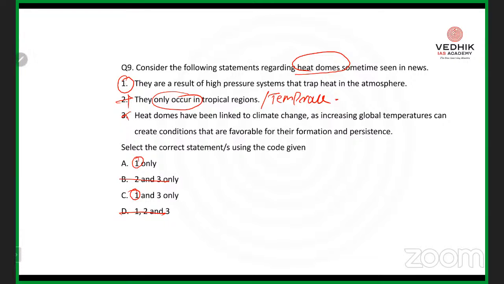Sorry for the mistake, the third is also correct, right? There is no extreme statement. Obviously, because that is a generalized statement. So it's option C, 1 and 3 only, the right answer to this question.